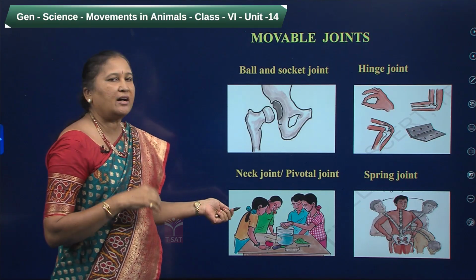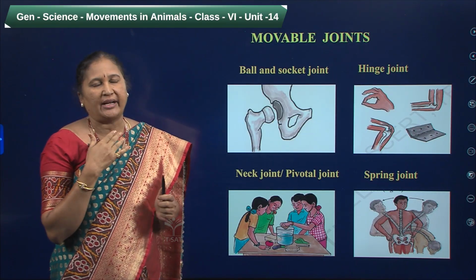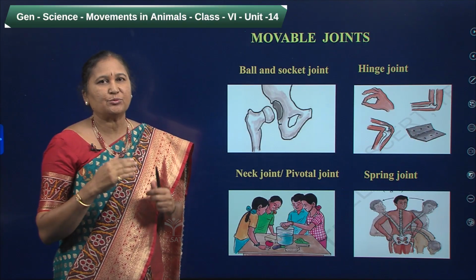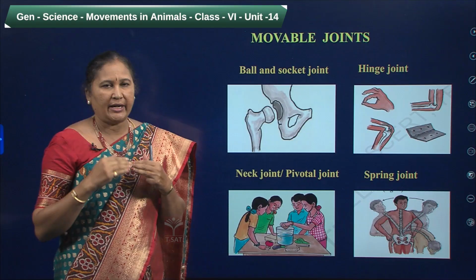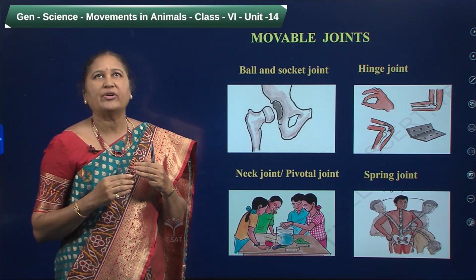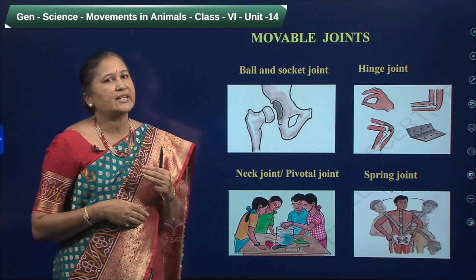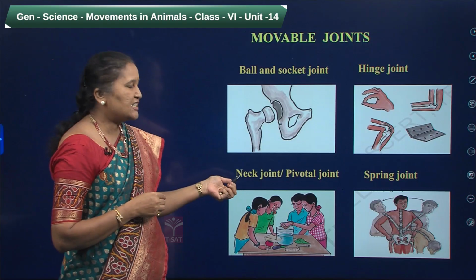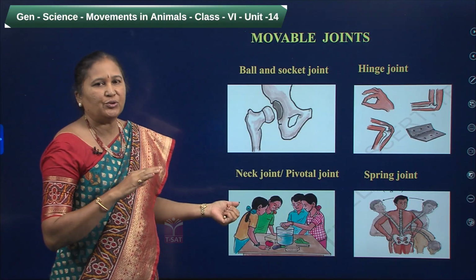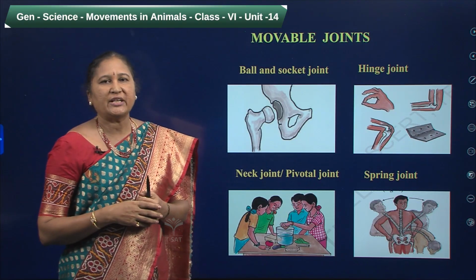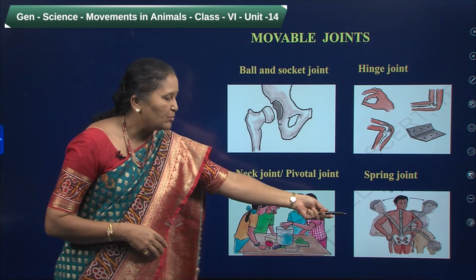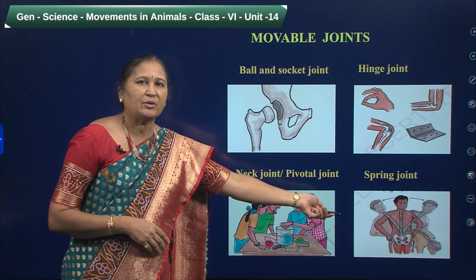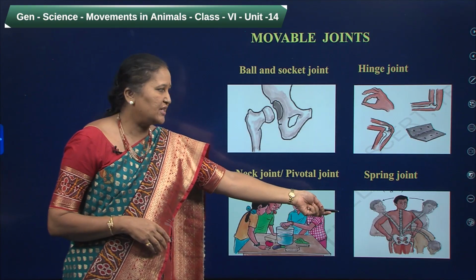And next one is the neck joint or the pivotal joint. This joint helps us to move our neck sideways and also up and down. And also we are able to move our neck in clockwise and anti-clockwise direction. And next one is the spring joint. It is our backbone joint, and we are able to bend our body, and we are able to bend our body sideways also because of this joint.